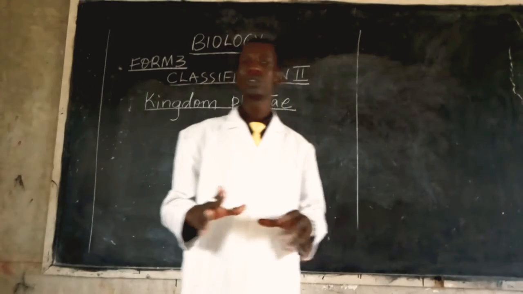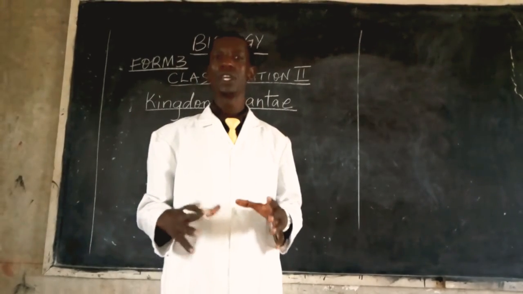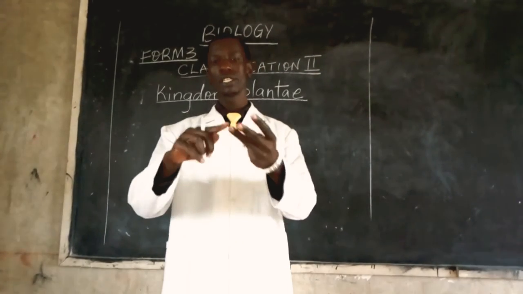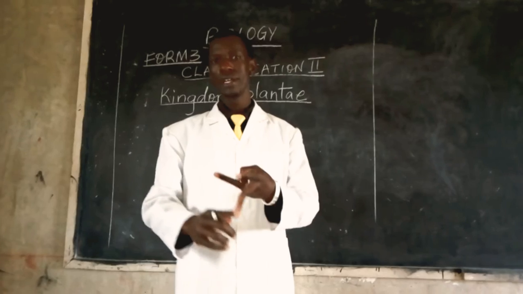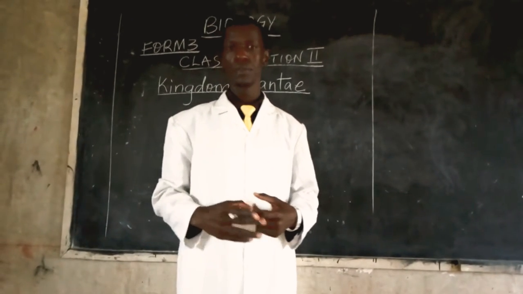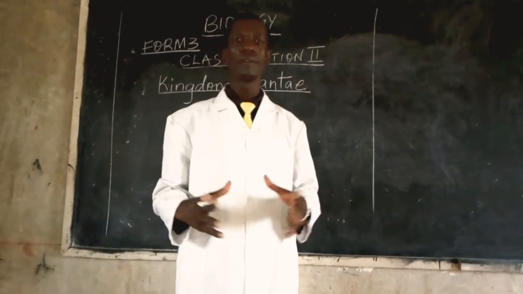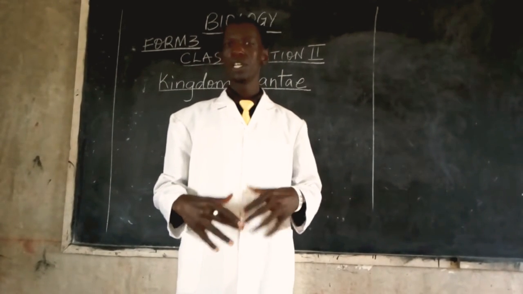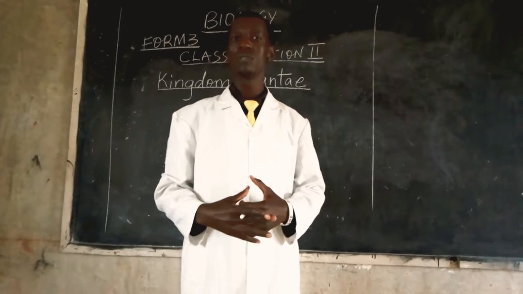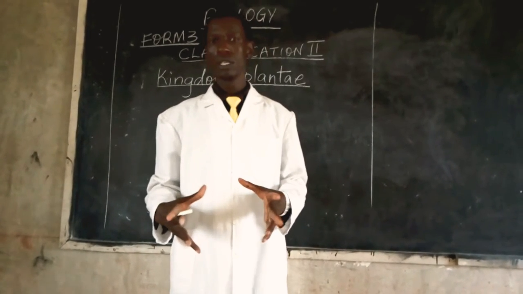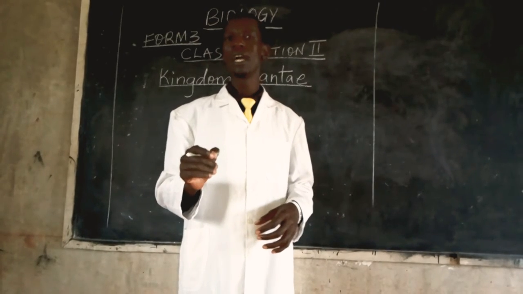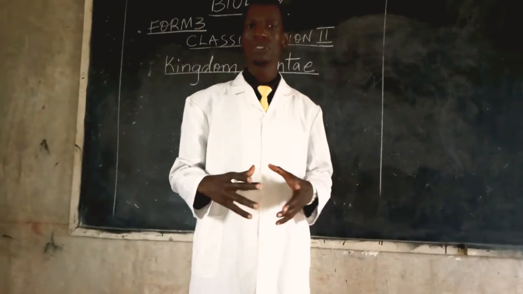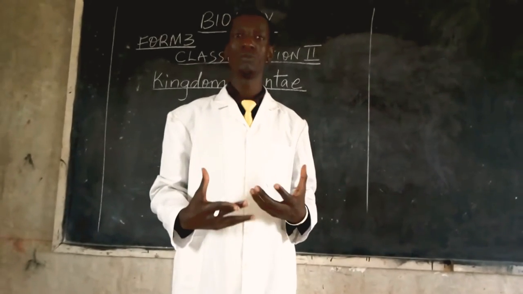Characteristic number 2, in most of these plants, they have their body divided into 3, that is roots, stem, and the leaves. Characteristic number 3, they have a cellulose cell wall. Meaning, in addition to the cell membrane, these organisms have a cellulose cell wall. Number 4, they are autotrophic. Autotrophic organisms are those that are able to make their own food.